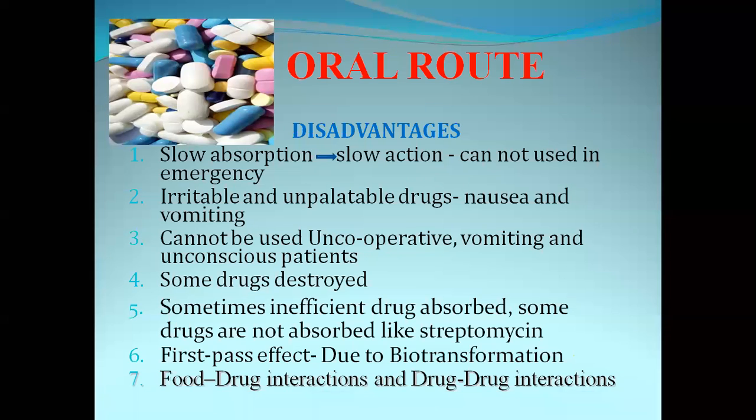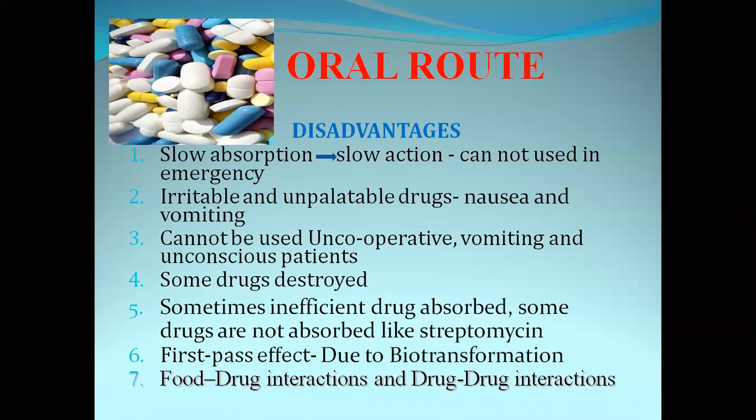What happens if the pH of the stomach is increased? The absorption of proton pump inhibitors will decrease. Why? Because proton pump inhibitors require an acidic environment for absorption. How is this acidic environment disturbed?